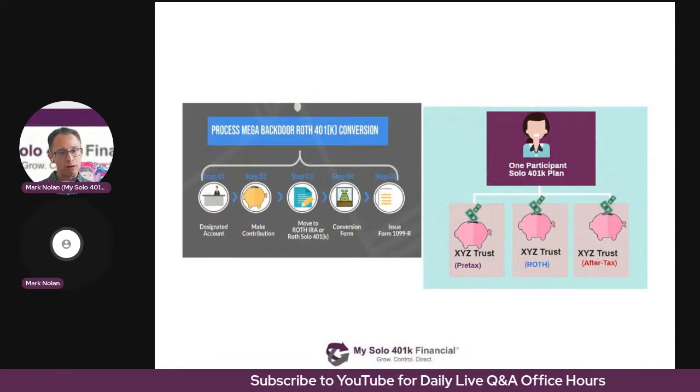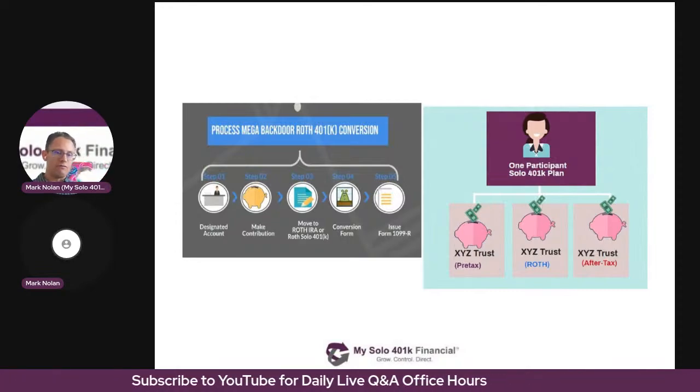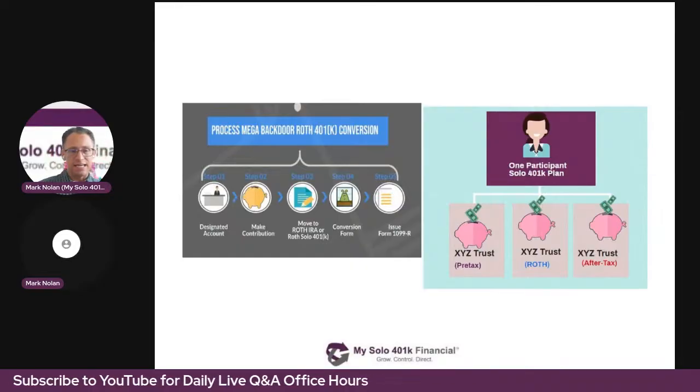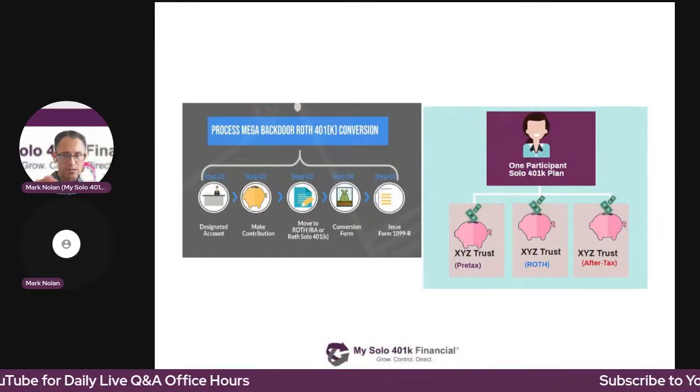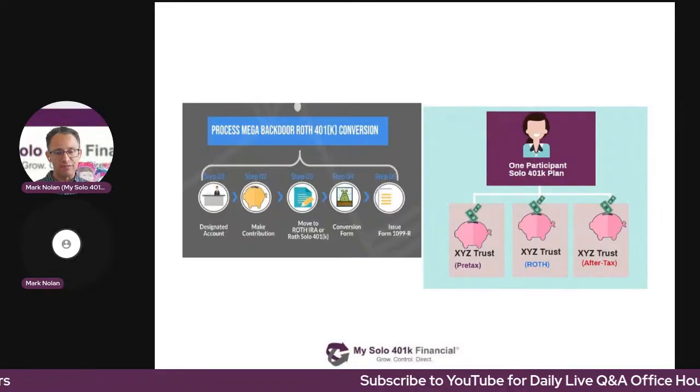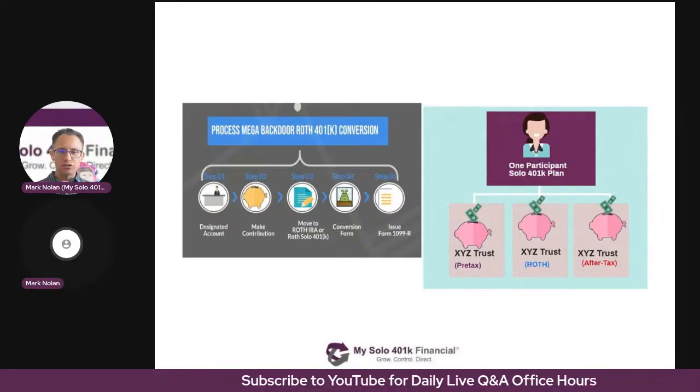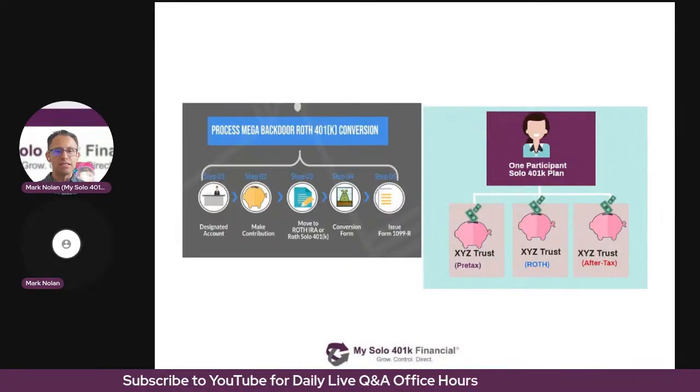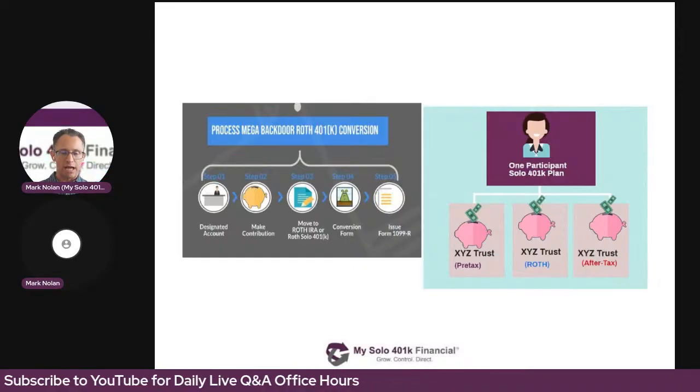A solo 401k plan, just like all other 401k plans, is a retirement trust. So the solo 401k plan will have its own separate employer identification number. You do not use your business EIN. You use the EIN for the solo 401k when opening the holding accounts.